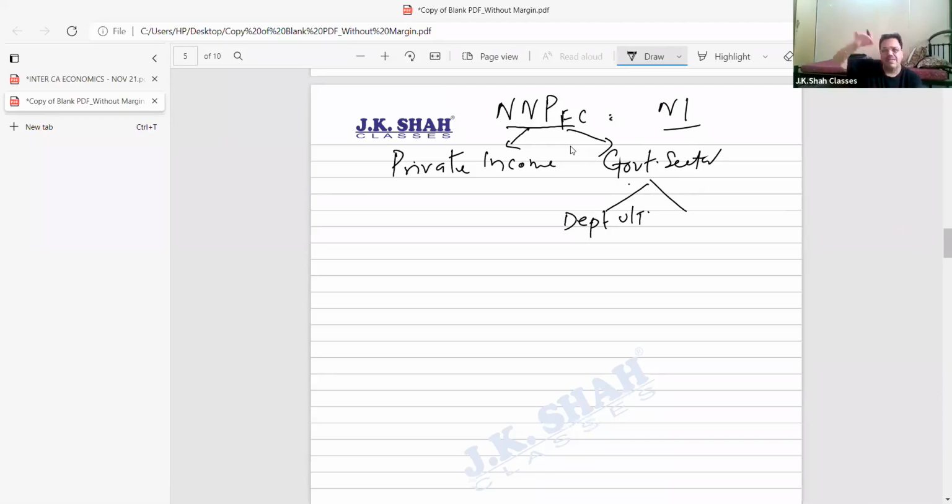For post and telegraph, there is a separate department. For defense, there is a separate department. Now, this departmental undertaking conducts business like railways, post and telegraph. They make profit. So whatever profit departmental undertakings make, we have to remove that particular profit.